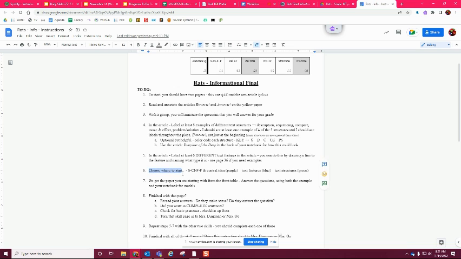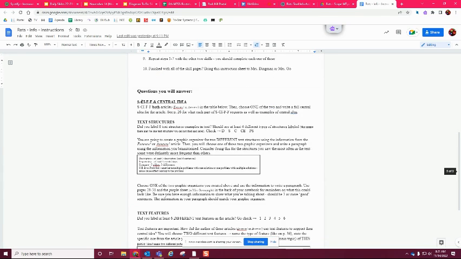Because then you're going to get down to this next one, step 6. Step 6 is you're going to have to choose where you want to start. Because again, you have 3 different sections that you're going to be answering today. You have SCIF and Central Idea, you have text structures, and you have text features. Now, I'm going to show you what you're going to notice when you get back to school so you can see this.